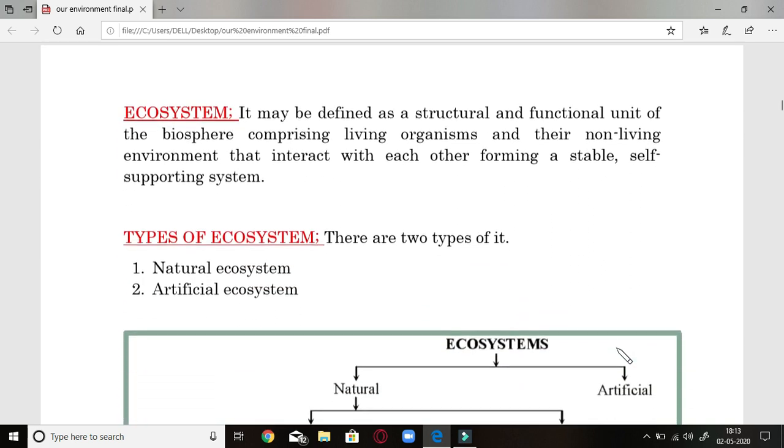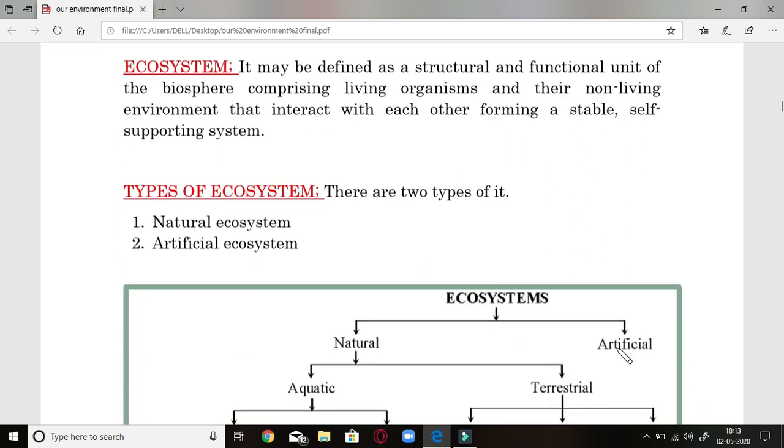Let us see the ecosystem, which consists of the two components as already described above. It is defined as the structural and functional unit of the biosphere, comprising living organisms and their non-living environment that interact with each other, forming a stable and self-supporting system.